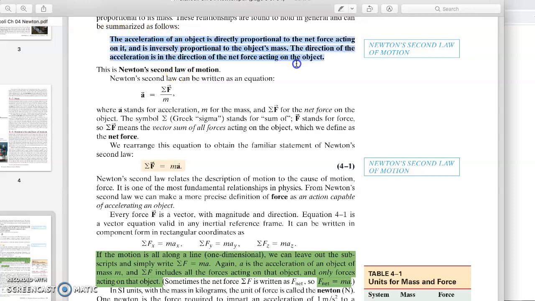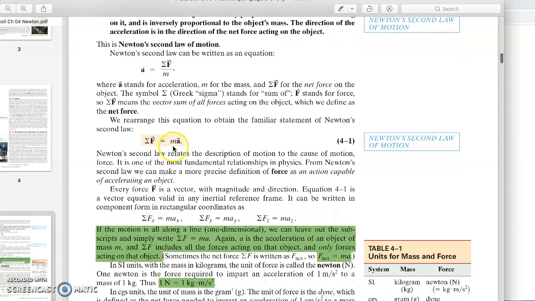It's very clear, and you can see Newton's second law of motion rephrased in different ways. But this is the well-known Newton's second law: the net force is the summation of all forces acting on the object m. We could have more forces, but at the moment we care about the forces acting on the object of mass m.